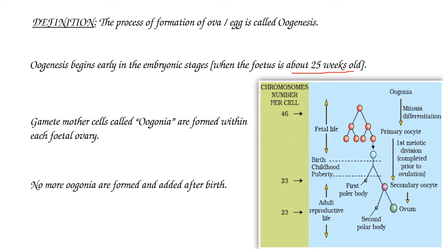Gamete mother cells called oogonia are formed within each fetal ovary. Here the fetus is defined as: from the 3rd month of pregnancy, the embryo is called a fetus. No more oogonia are formed and added after the birth of a baby girl.